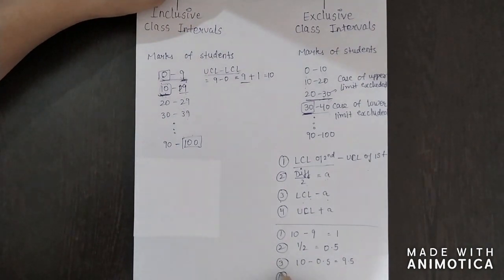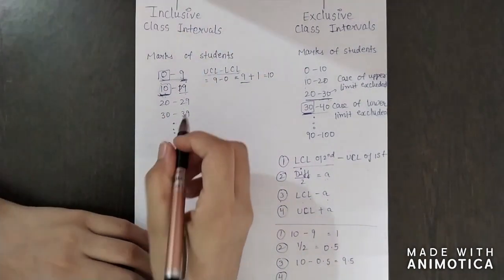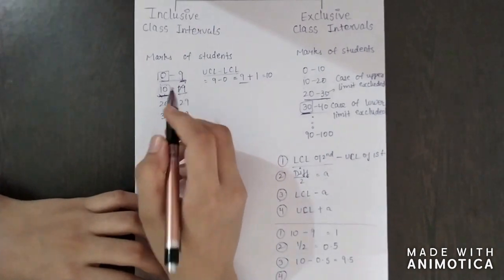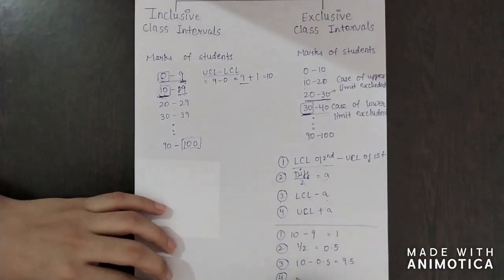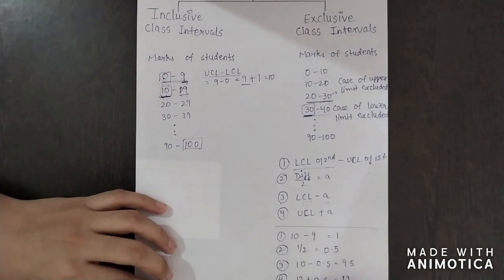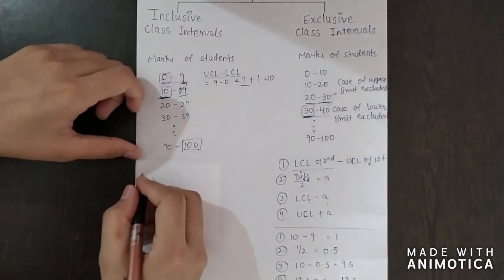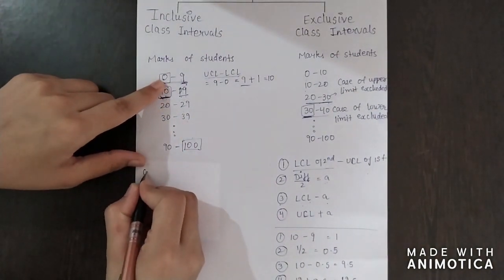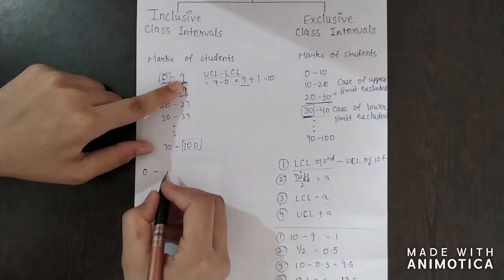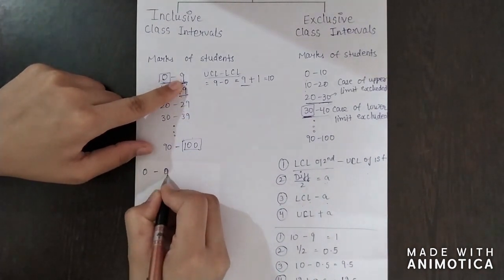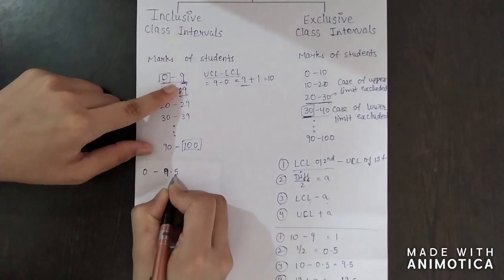And in the fourth step, we will add 0.5 to all the upper class limits, that is 19 plus 0.5 gives 19.5. So we will not change this 0, but here 9 plus 0.5 gives 9.5.